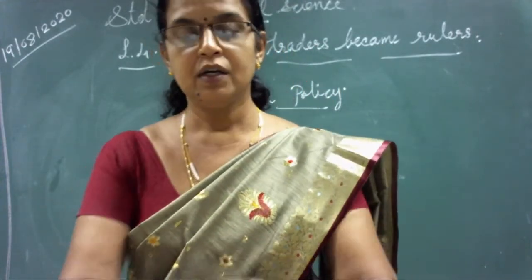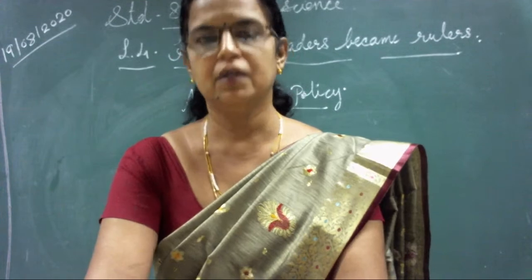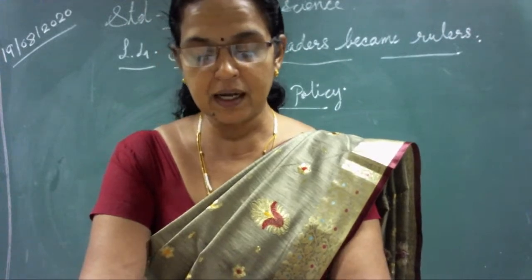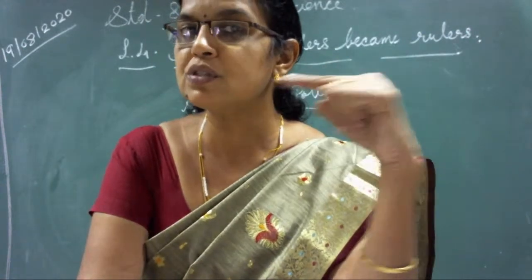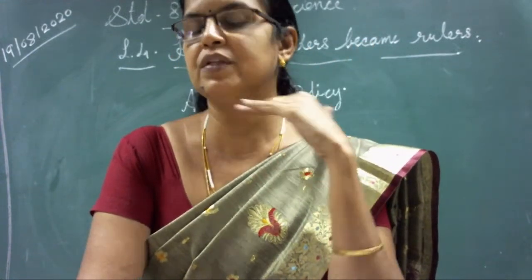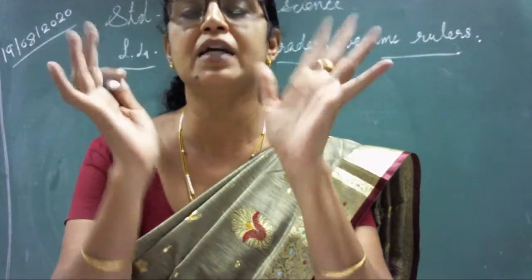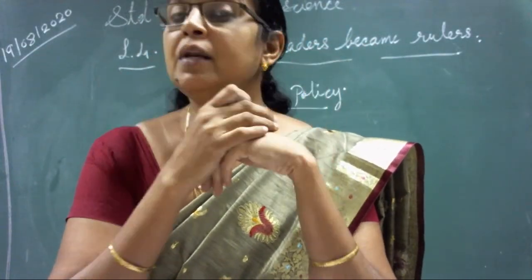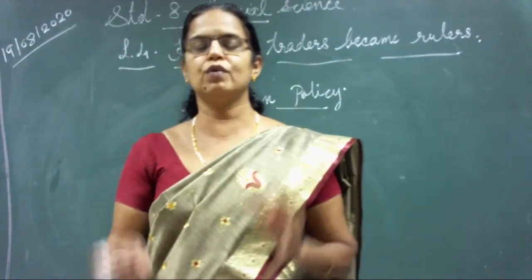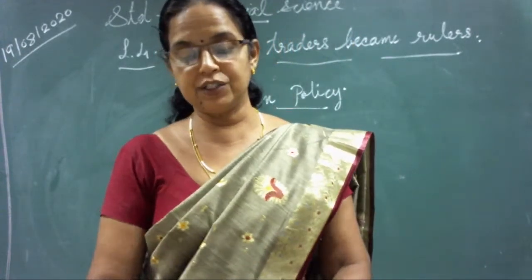Underline that sentence also. When Indian rulers got trapped because of their laziness and the policy of subsidiary alliance, what was the offer given by the British East India Company? They got an excuse to start what? Interfering in the internal affairs of the state. They were trying to interfere in the internal ruling matters of each and every princely state on a pretext. Actually it was a drama. They were showing only. Actually it was not from their heart. It was a dramatic approach by the British East India Company.